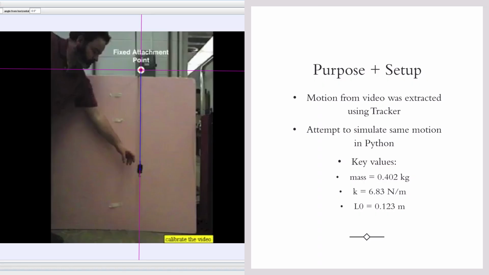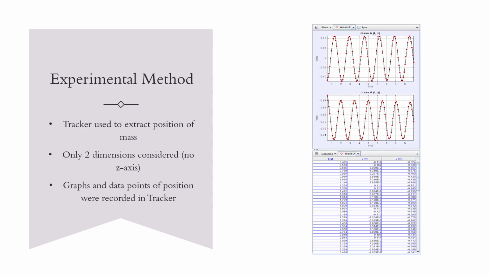So the motion from the video was extracted using Tracker with its respective calibration sticks and other calibration tools to define the origin. And we attempted to simulate the same motion in Python. Some key values that were given were the mass, which was 0.402 kilograms, the spring stiffness constant, which was 6.83 newtons per meter, and the relaxed length of the spring, which was 0.123 meters.